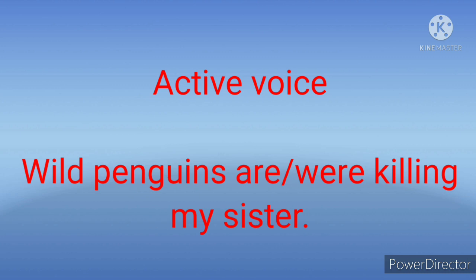Previously I told you that in active form the verb will be as it is. But here we have an auxiliary verb plus verb in ing form. If only we have auxiliary verb plus verb in V3 form, that will be passive form. Here auxiliary verb plus verb in ing form shows that it is present continuous or past continuous, and this is also active voice form only. Okay, not passive form. We should not be confused.